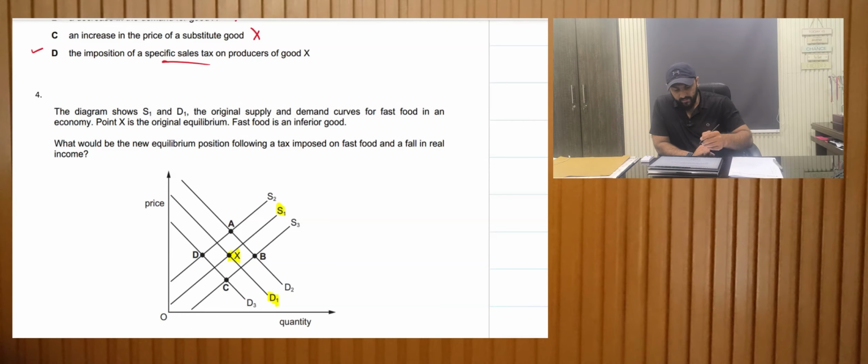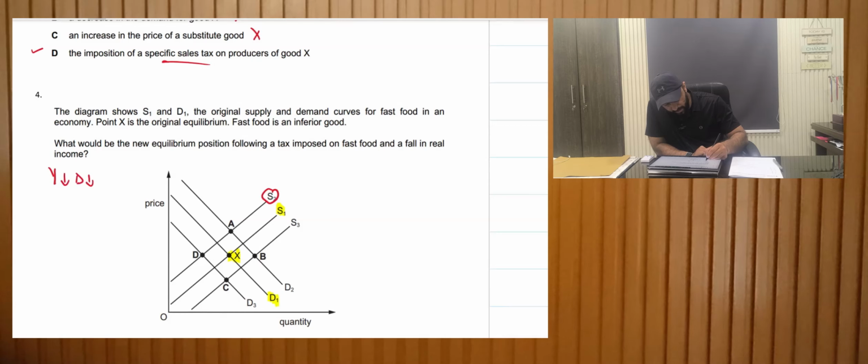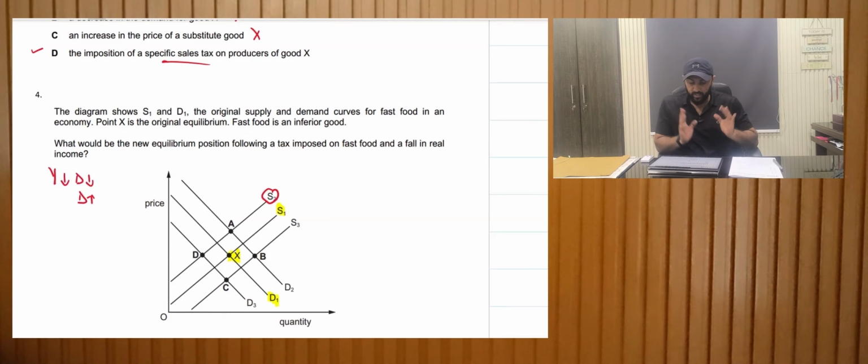If a tax is imposed, we know that the supply would shift. So this is S2. And there is a fall in real incomes. When income decreases, the demand would decrease for normal goods and the demand would increase for inferior goods.